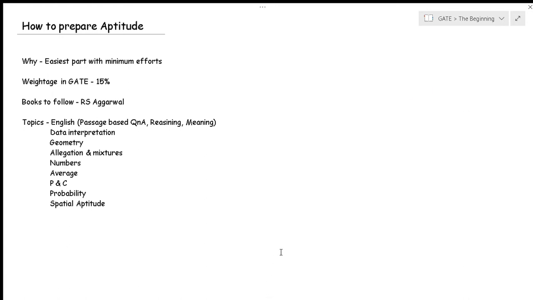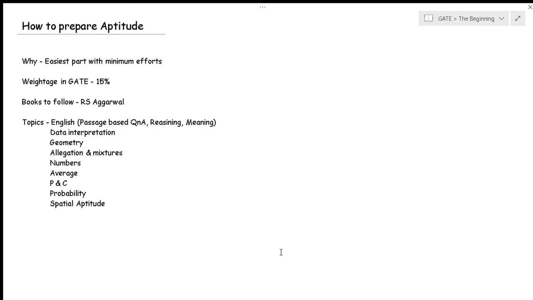Hey guys, today I'll be talking about how to prepare for the aptitude. Now, aptitude is one of the easiest parts, at least the numerical related questions. These are very basic questions, and even without much effort, you can easily answer them, right? You just need to know a few formulas which are essential for answering the questions.